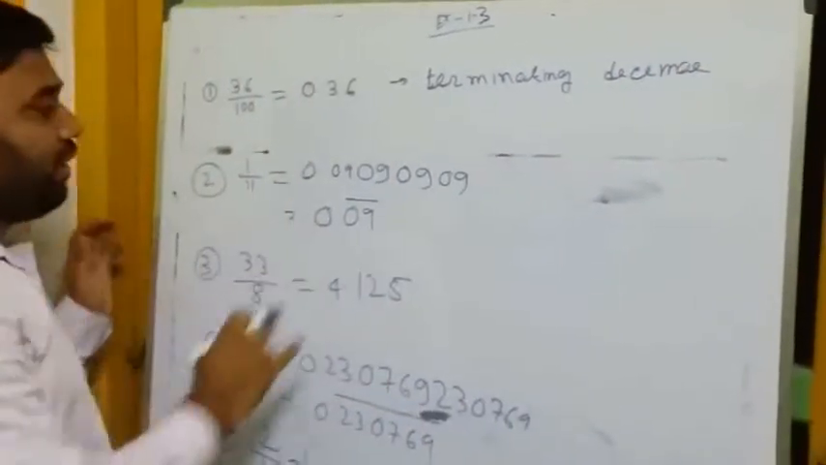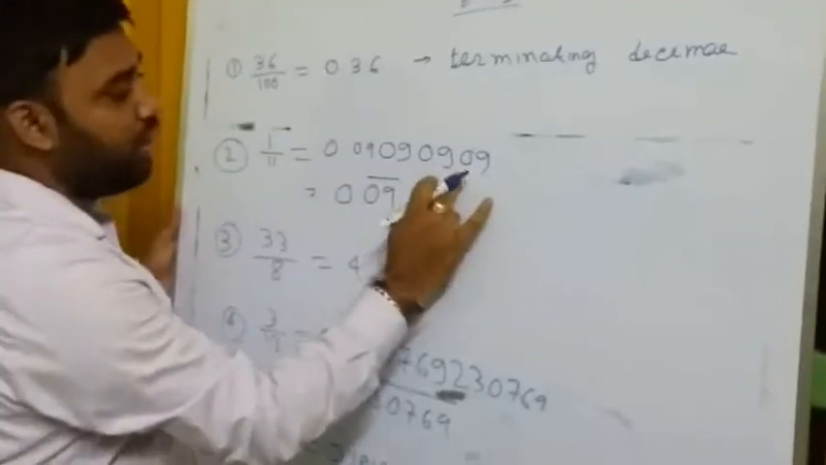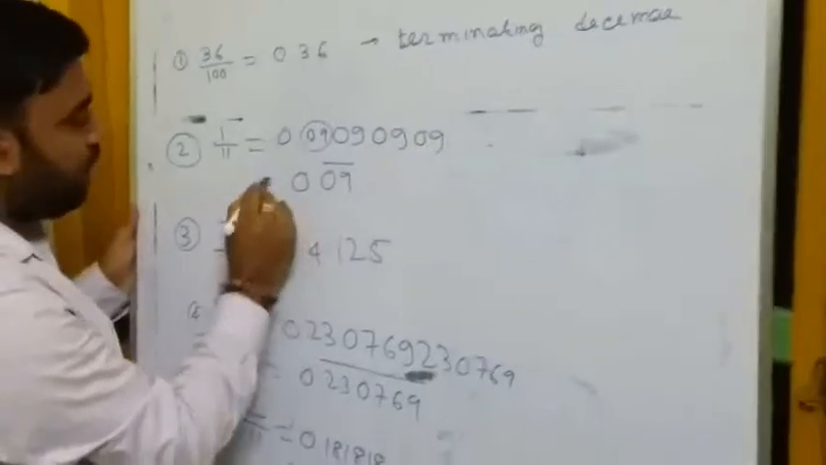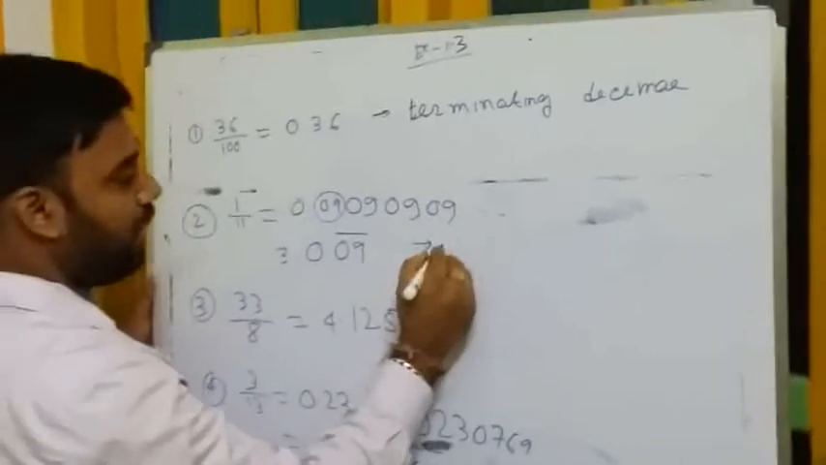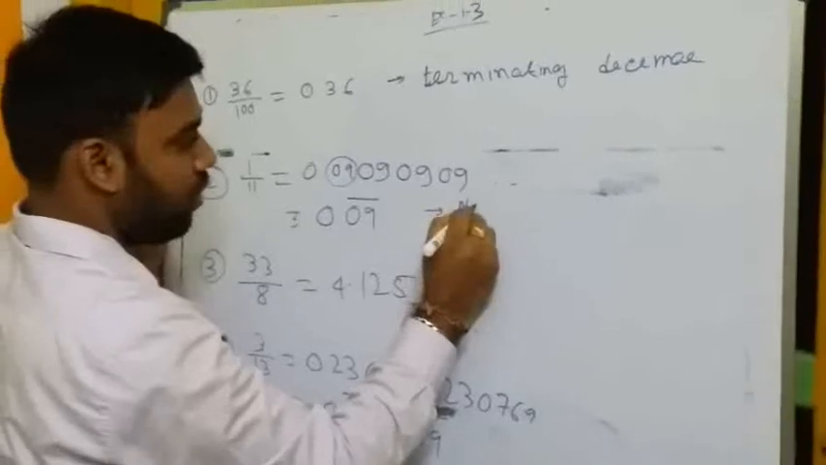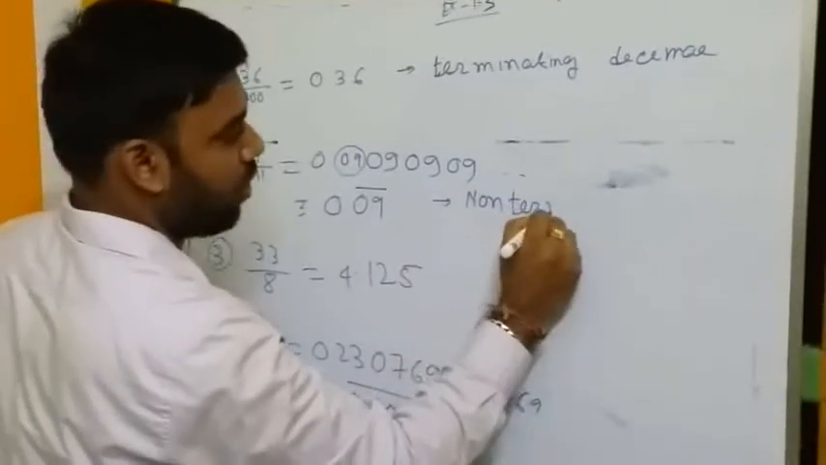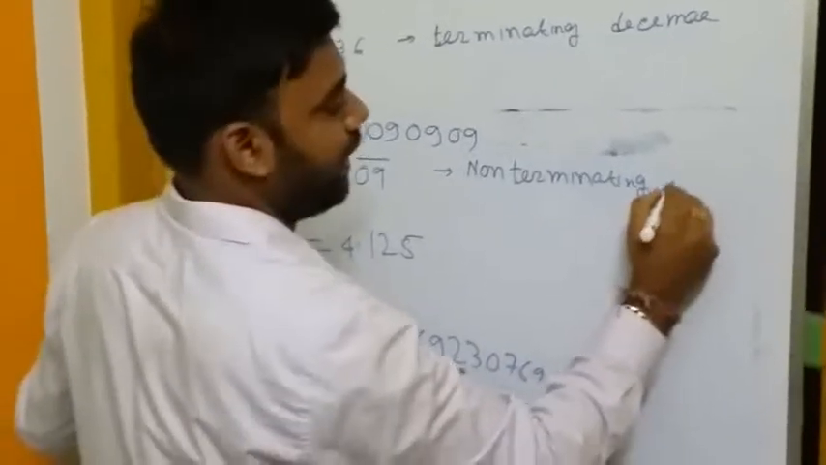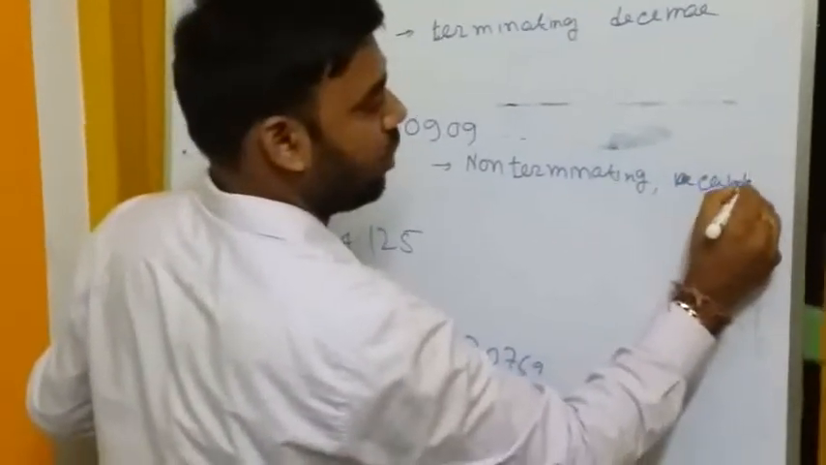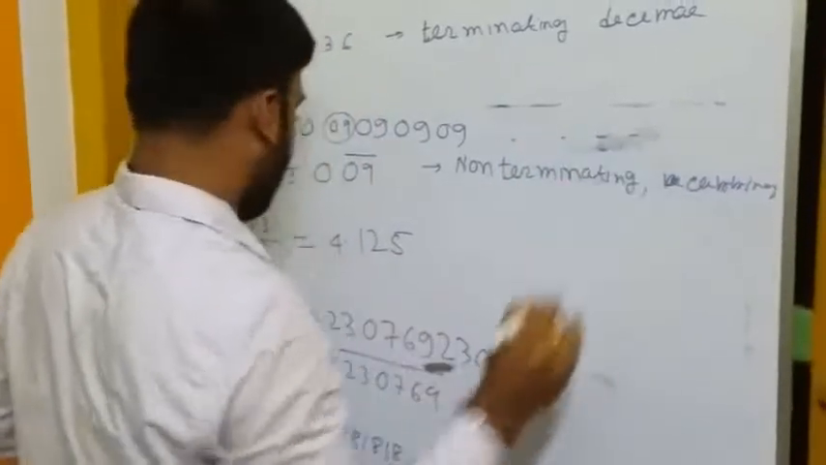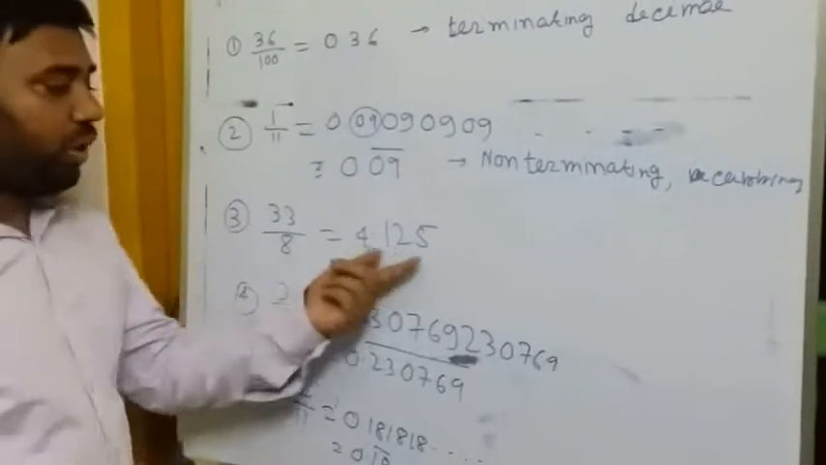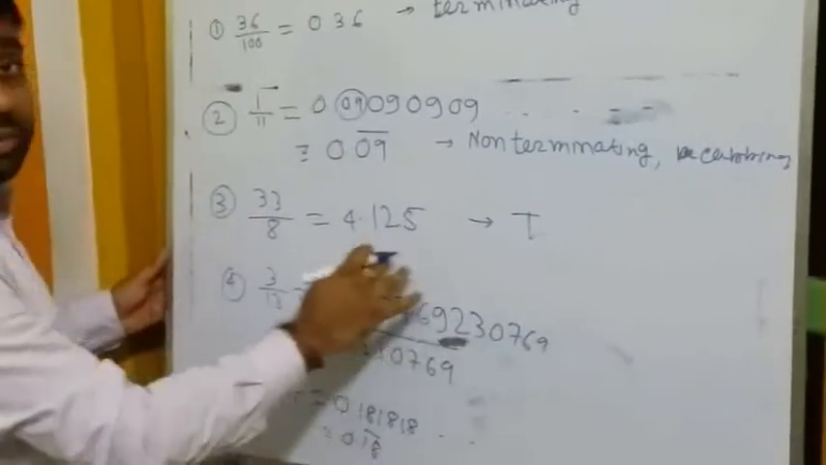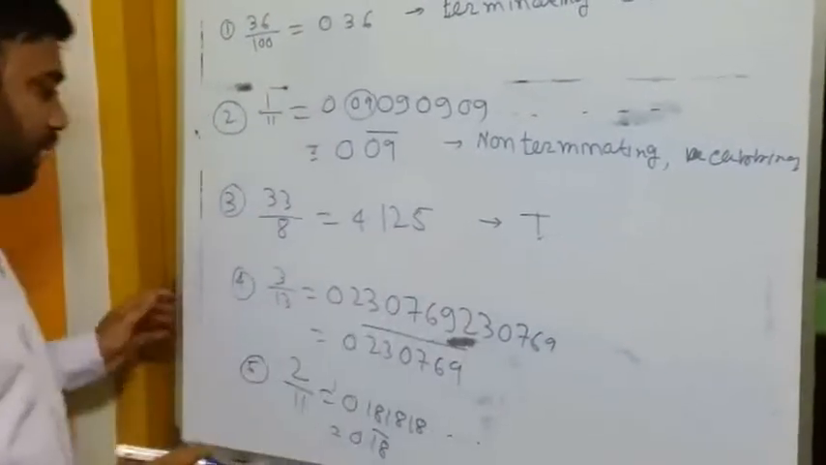Next, 1 by 11 is 0.090909 and continuing. This part repeats many times, that's why you can write it as 0.09 with a bar. That number is non-terminating and recurring. And 33 by 8 is 4.125, which is a terminating number. 4.125 has an end, that's why it is a terminating number.